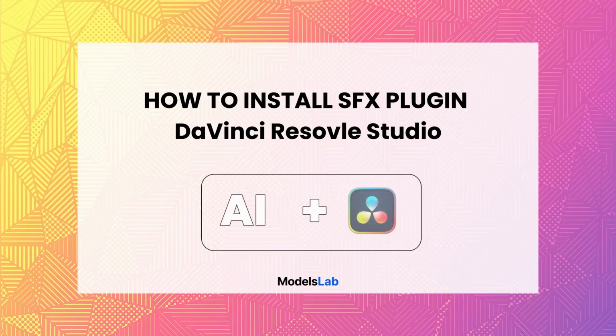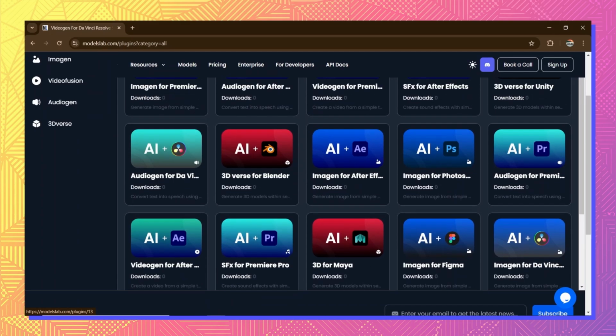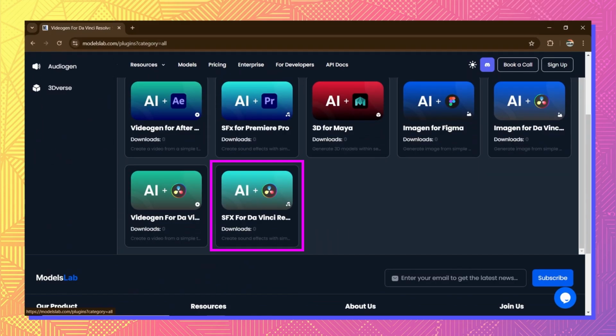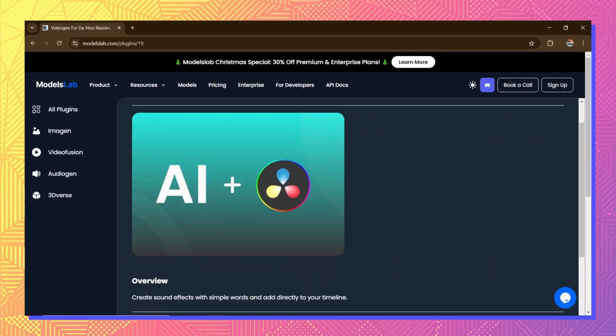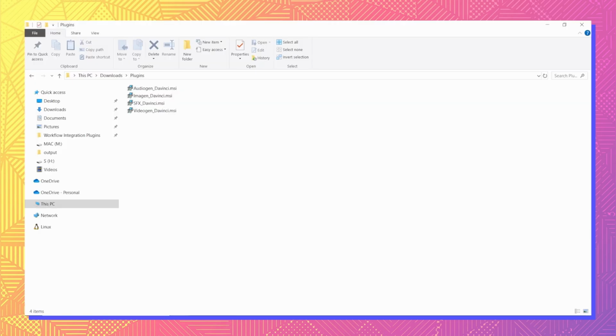How to install SFX plugin in DaVinci Resolve Studio. First open modelslab.com/plugins, then look for SFX for DaVinci Resolve Studio. Click Download Plugin. Now open the Downloads folder and double-click SFX for DaVinci file to install the plugin.